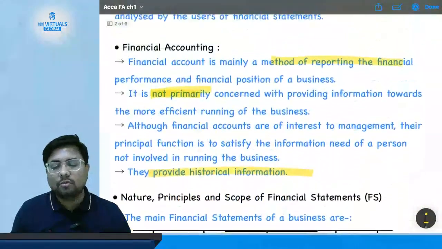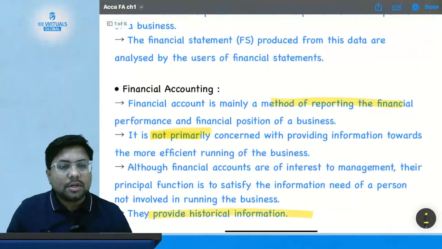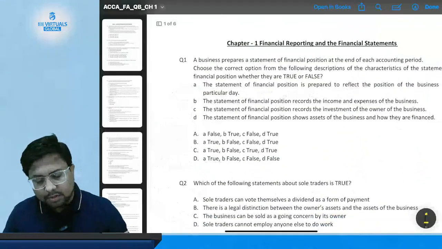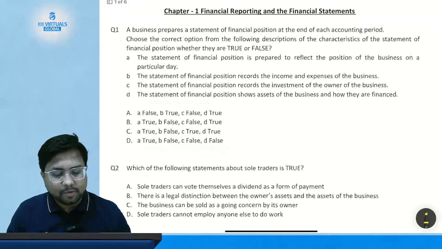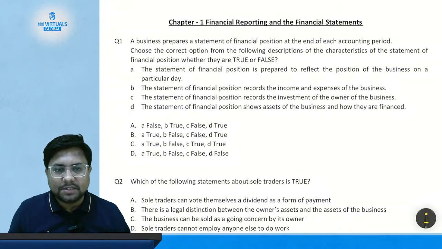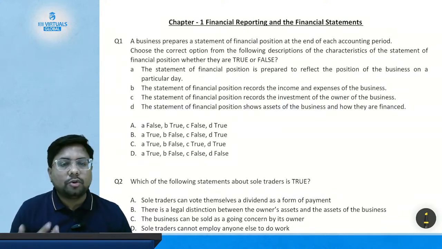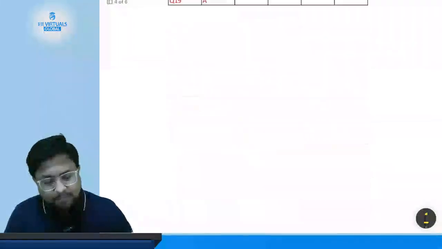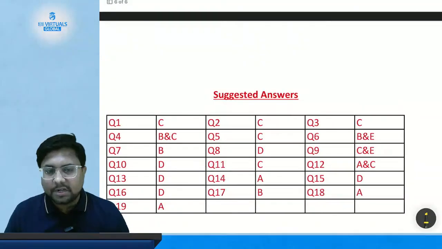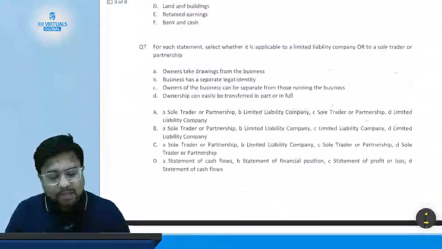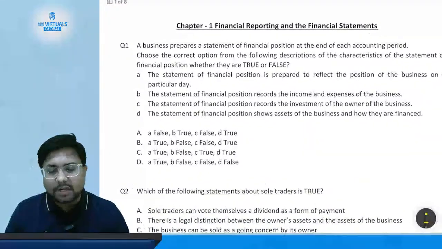Now we are going to solve questions related to the topics which we have already studied. So this is your question bank. These questions will include questions from ACCA Study Hub, DPP and Kaplan. We are going to solve questions according to the topic that we have studied, and in this same question bank, on the last page, you will have all the suggested answers to the questions asked above. So you can check on a real-time basis whether your answer is correct or not.